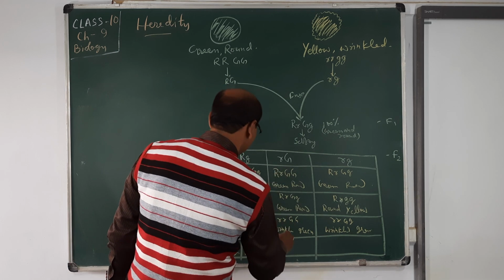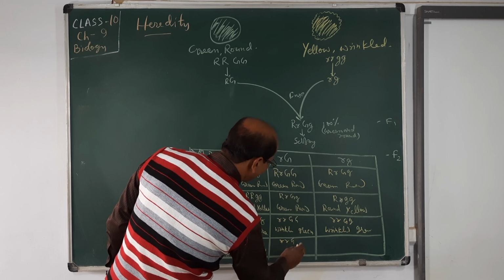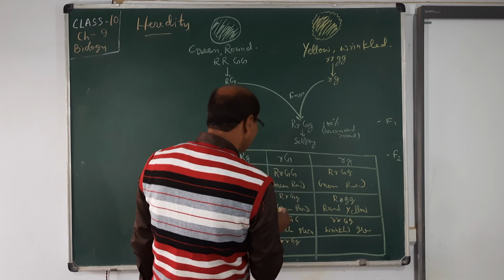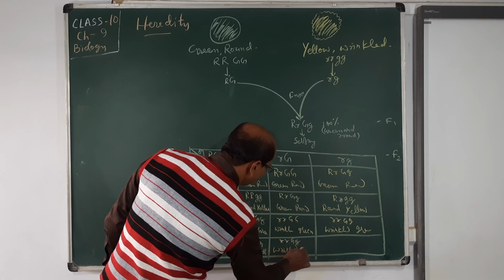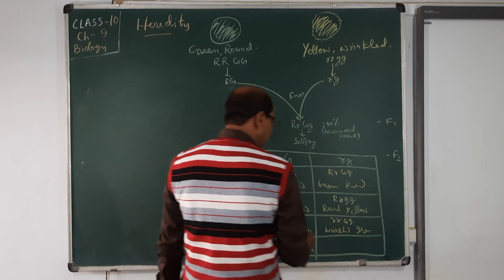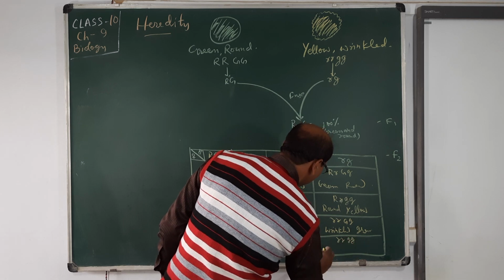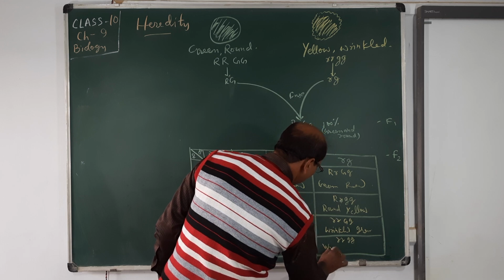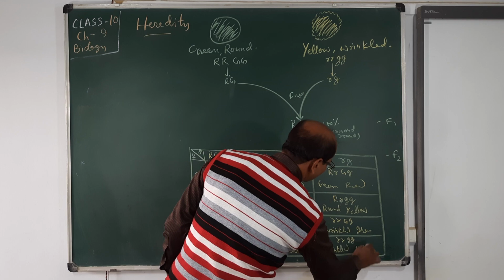And you will see here rrGg. It means rr is for wrinkled, so we can say wrinkled and green. And last one you will see rrgg, that is wrinkled and yellow.